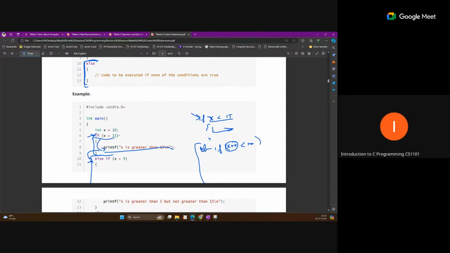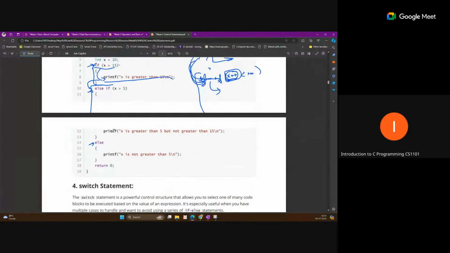So this pre-increment will not be performed if the earlier condition is true. If this condition is false and the compiler checks the next condition, then this operation will perform. If that is true, the remaining will be ignored. In this way the execution happens.